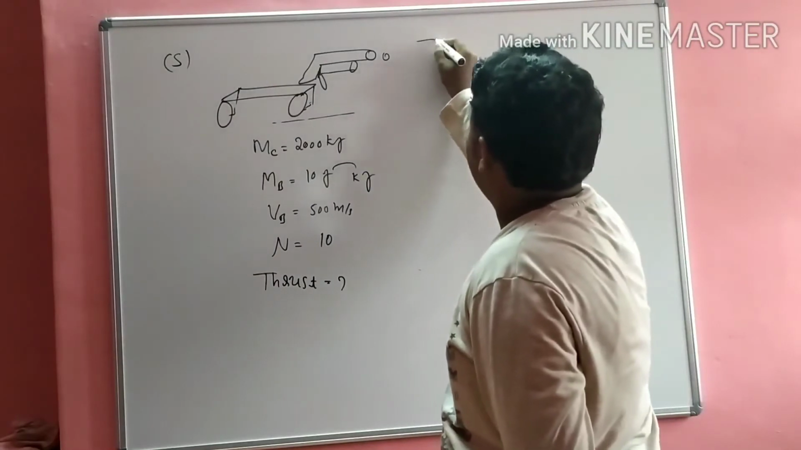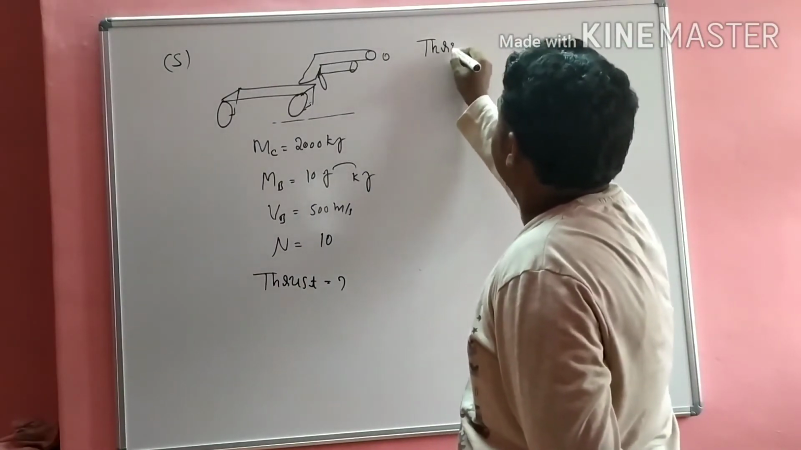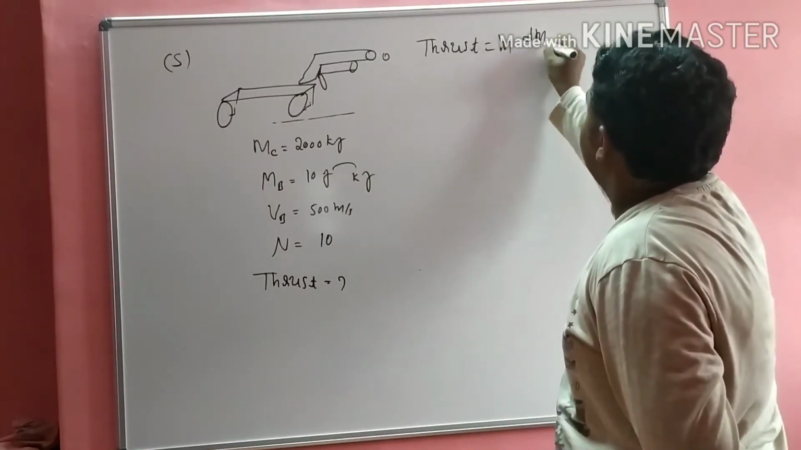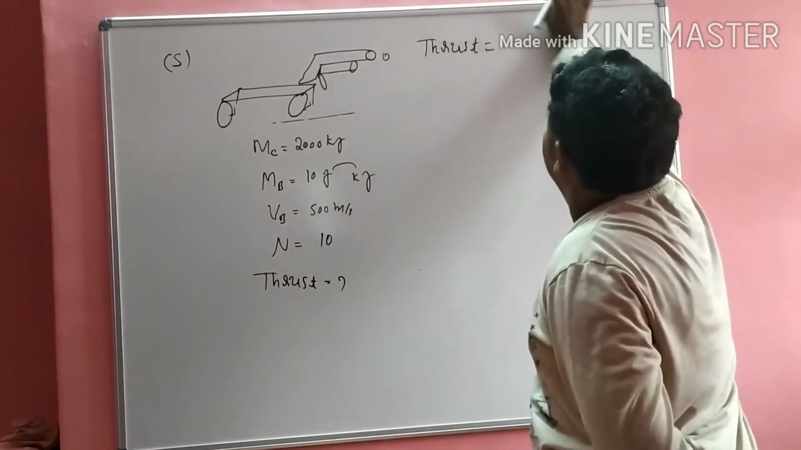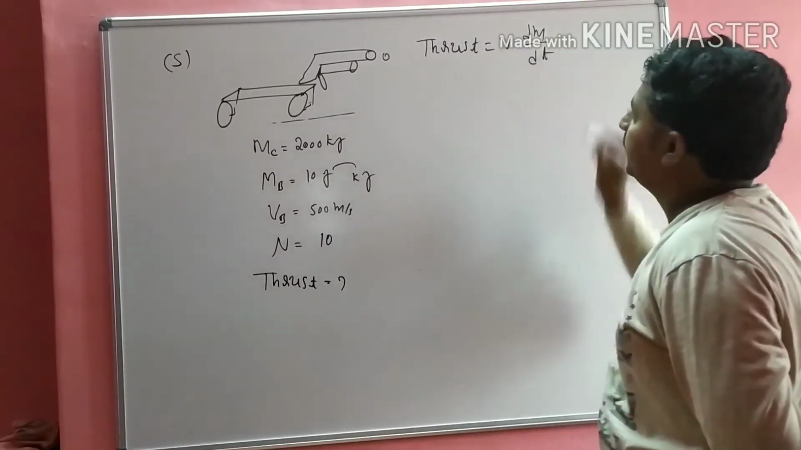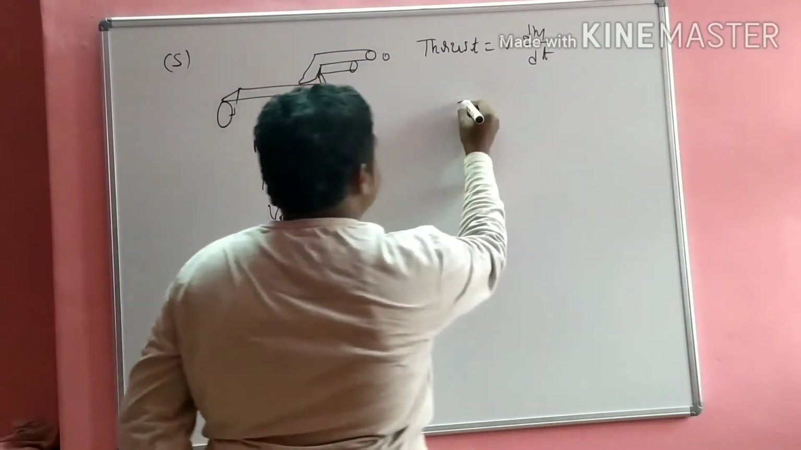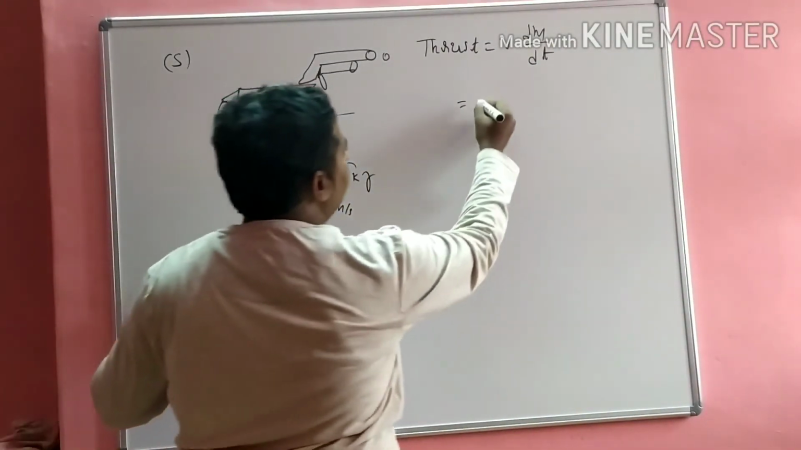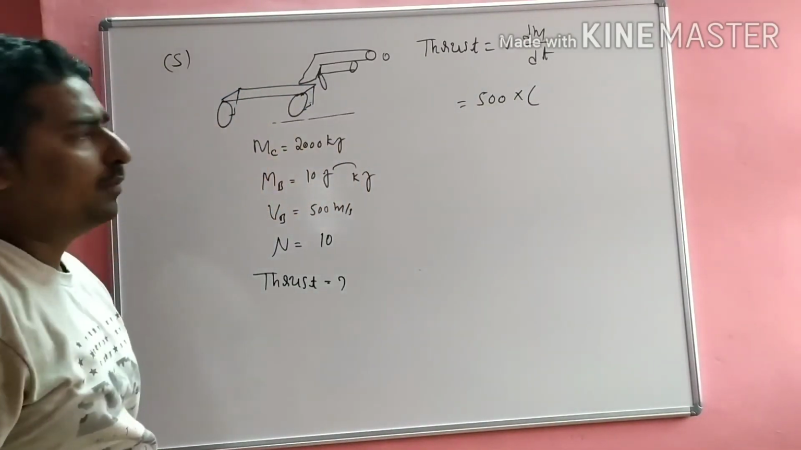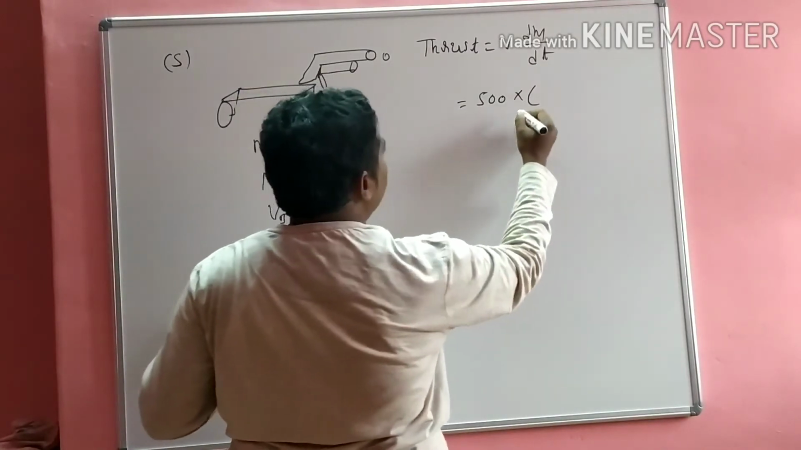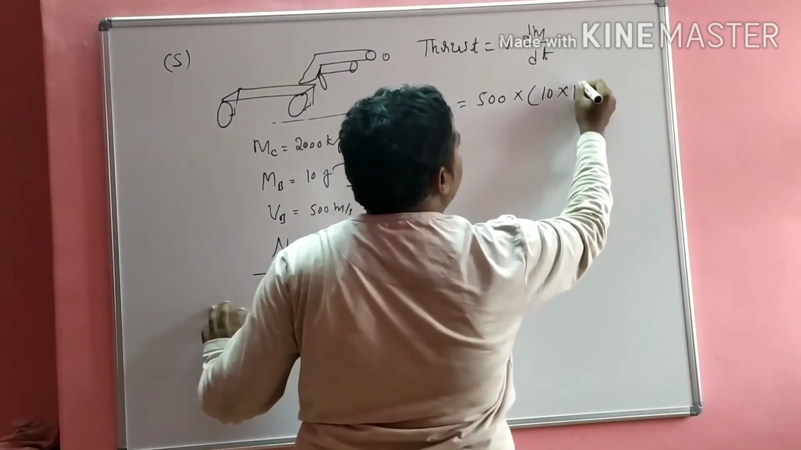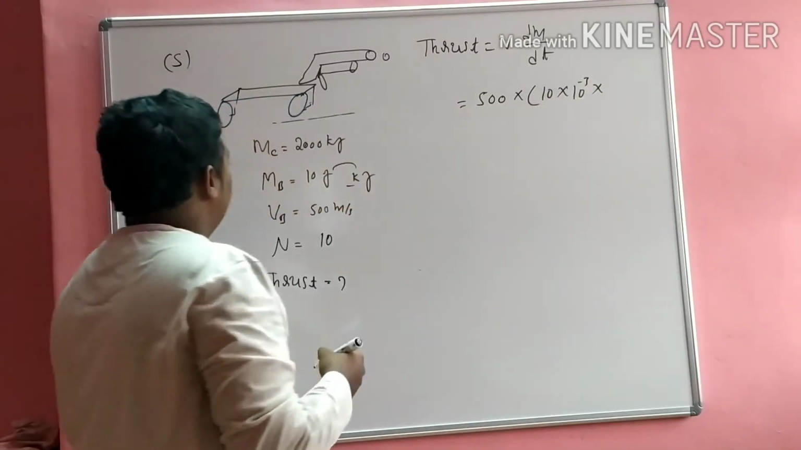So the thrust formula is known, that is thrust is equal to V dm divided by dt. The speed of the bullet is given, that is 500, into the mass. The mass of the bullet is in gram, it is converted into kg. So 10 into 10 to the power of minus 3, into